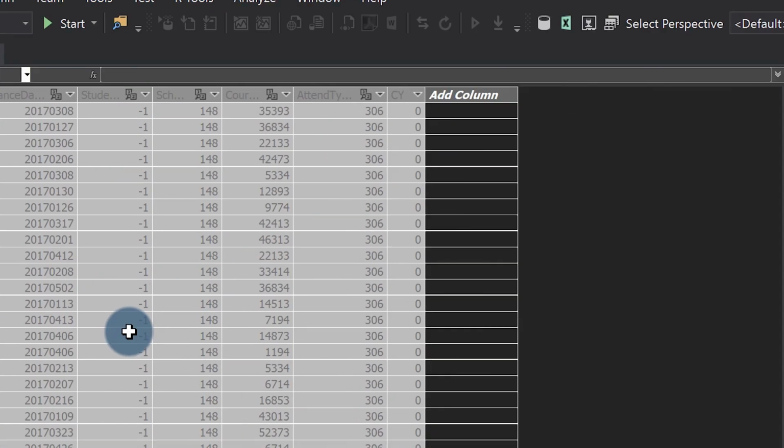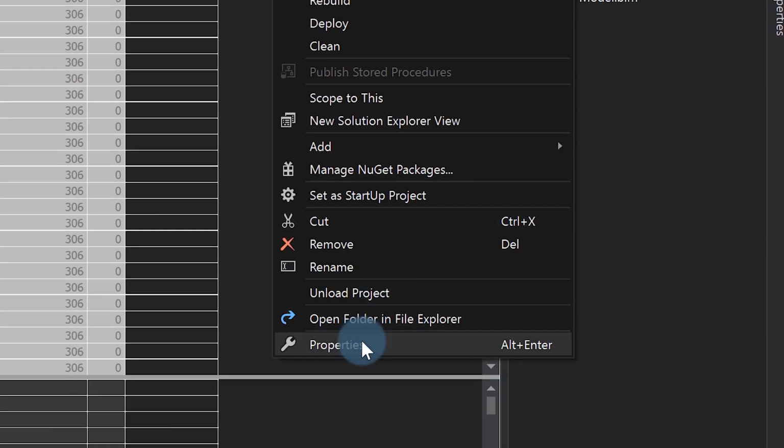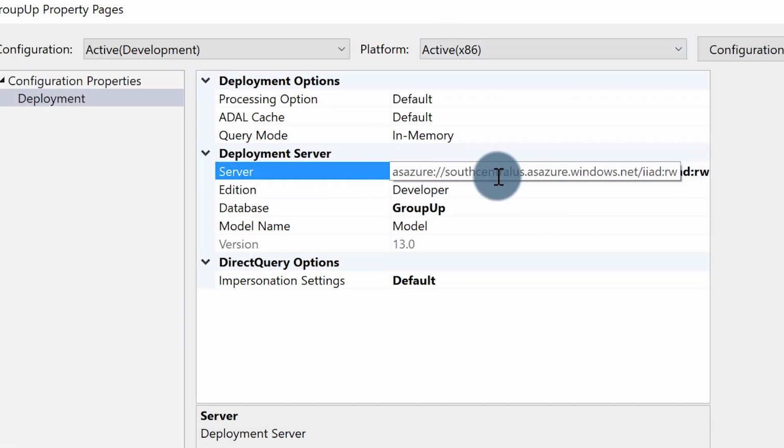Now at this point, I can begin to change it, add partitions, and whatever I want to do. And then if I want to deploy it, all I need to do is right click on my project and go to properties. You can see that it has the Azure AS instance there, but if I wanted to go on premises, I put the server name for my on-premises tabular server and publish. And now you have the schema. You can host it in Azure AS, or on premises in your tabular server. Is that crazy? Just a few clicks.